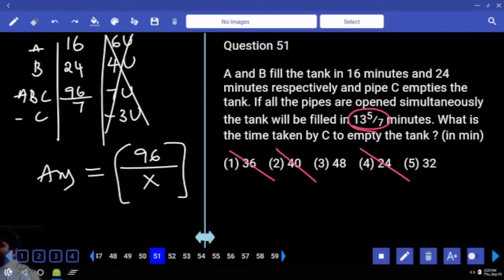Because if B's time is 24 minutes and C's time is 24 minutes, tank will be filled in 16, because how many taps are open? 3 taps. First one fills the tank in 16. Second fills in 24. Third empties in 24. Plus 24 minus 24 cancel. Tank will be filled in 16, but the tank will be filled in some other number, not 16.